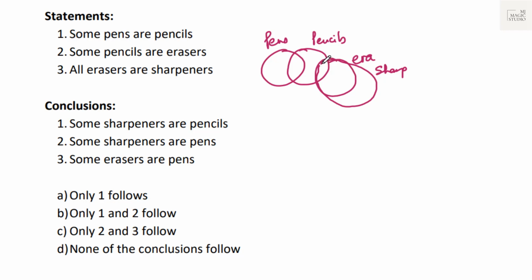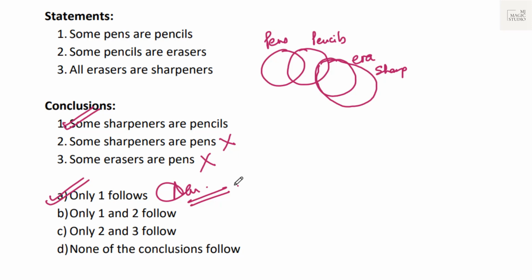Some sharpeners are pencils, and that conclusion 1 will follow in whatsoever Venn diagram we have. Some sharpeners are pen, not following in this Venn diagram, and some erasers are pen, also not following in this Venn diagram. So only conclusion 1 will follow in however many Venn diagrams you make. Option A is the pick.